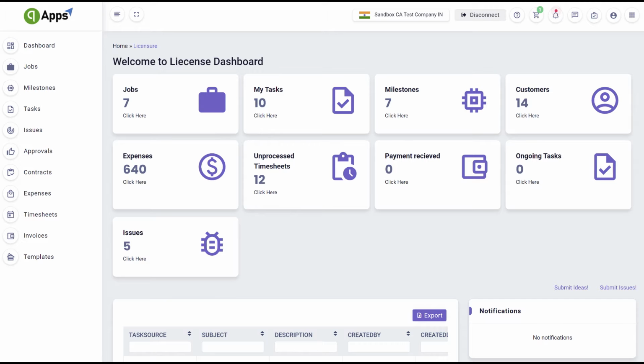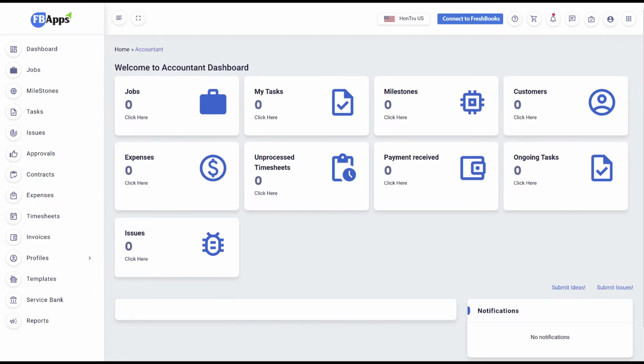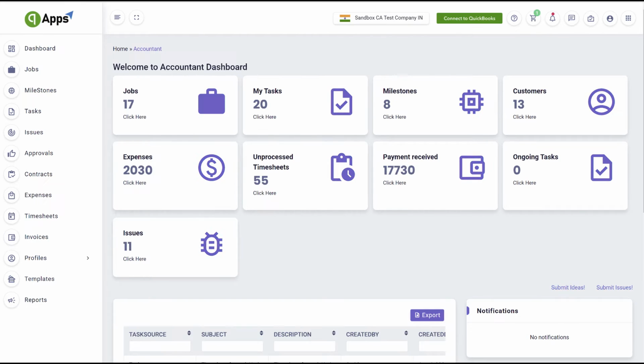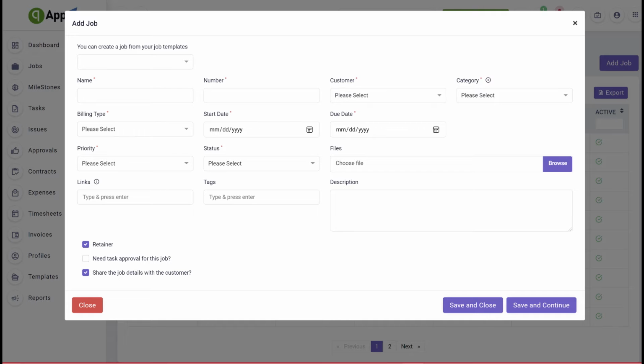Accountant app. A practice management application for accountants, CPAs, bookkeepers. You can track and control all your services in this app. Dashboard. Dashboard is the default page for the accountant. You are able to see segregated palettes count of each and every subtab such as jobs, my tasks, milestones, customers, expenses, ongoing tasks, issues, and notifications will display here.